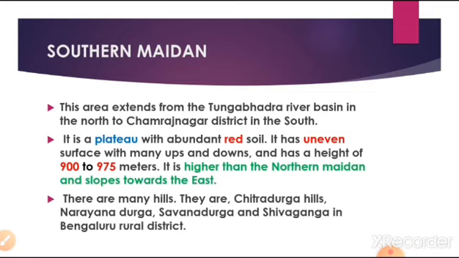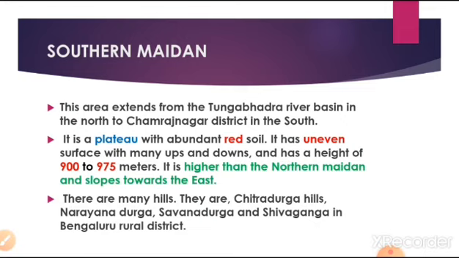What is a plateau? A plain land surrounded by small hills and hillocks is called a plateau. And red soil is the major soil of this region. There are many ups and downs in the eastern part of the Maidan region, because of small hills and hillocks in the eastern part of southern Maidan.